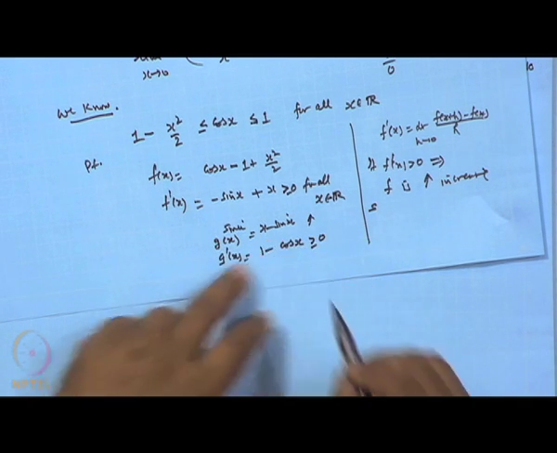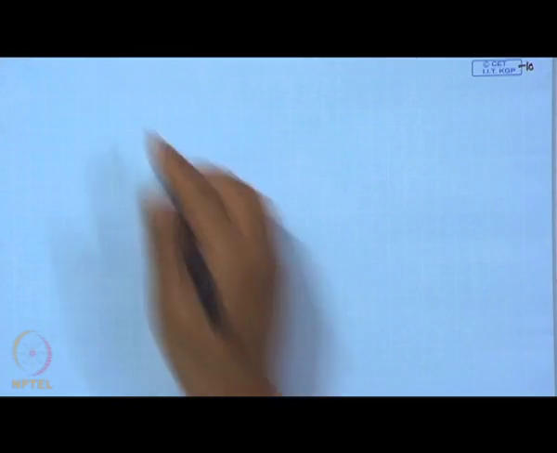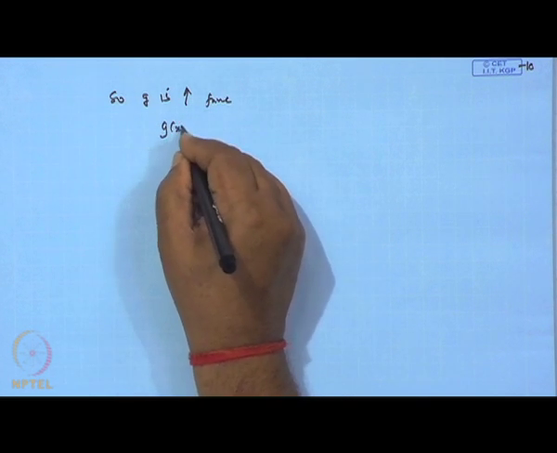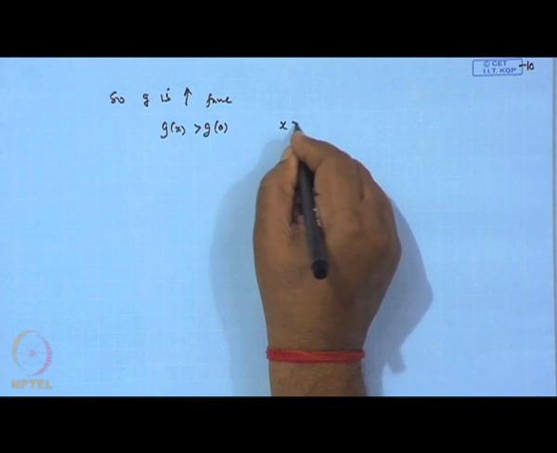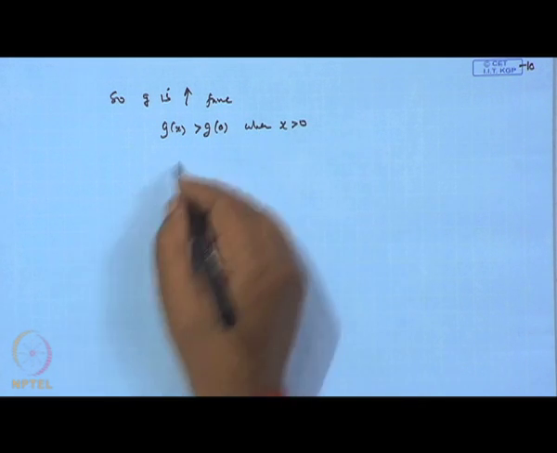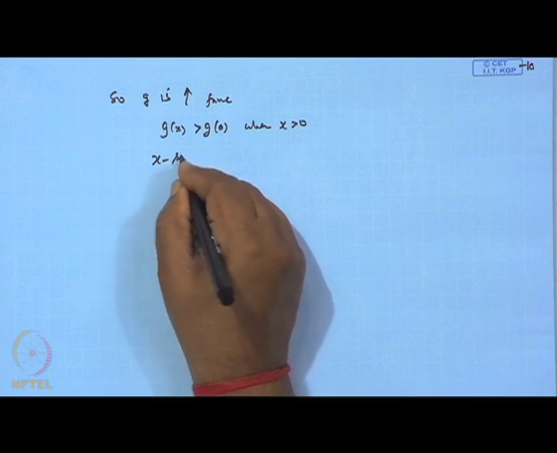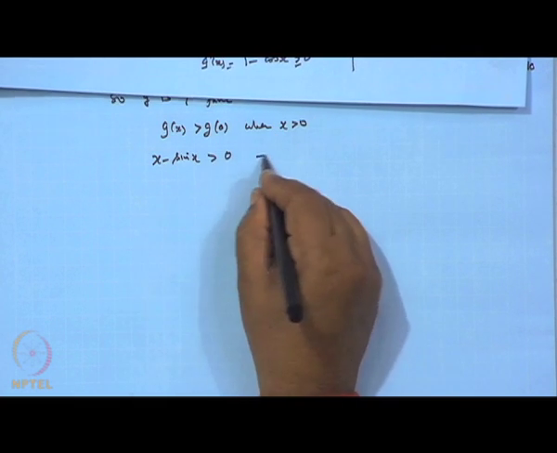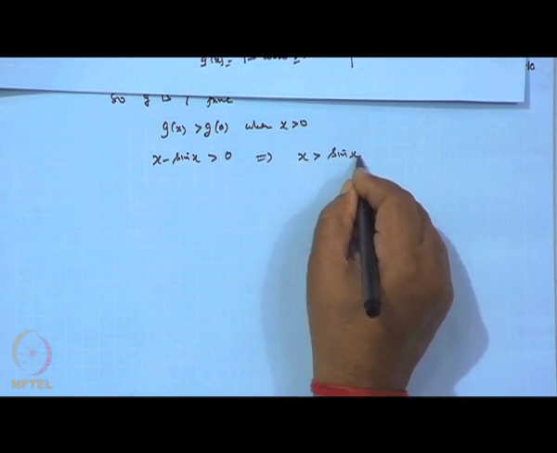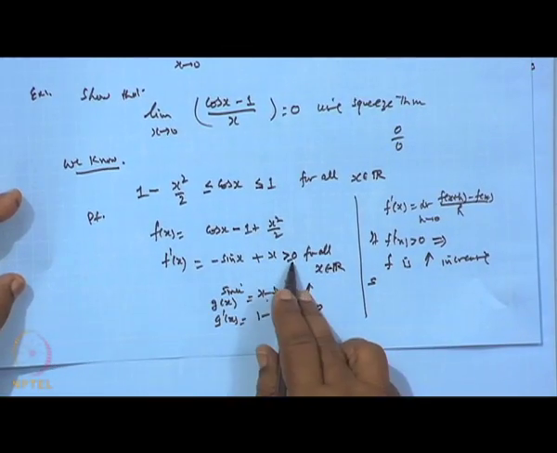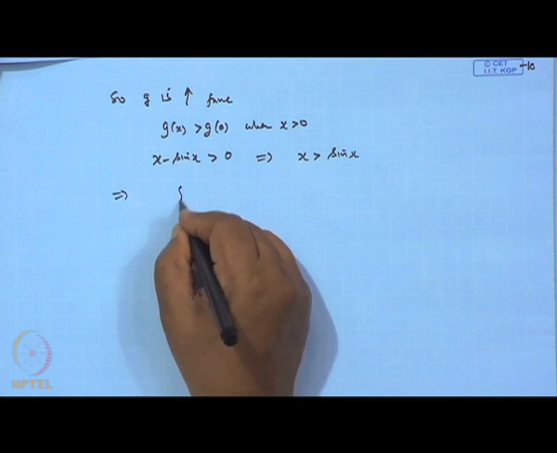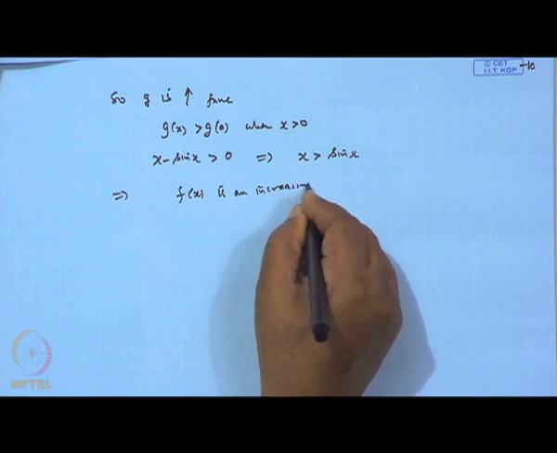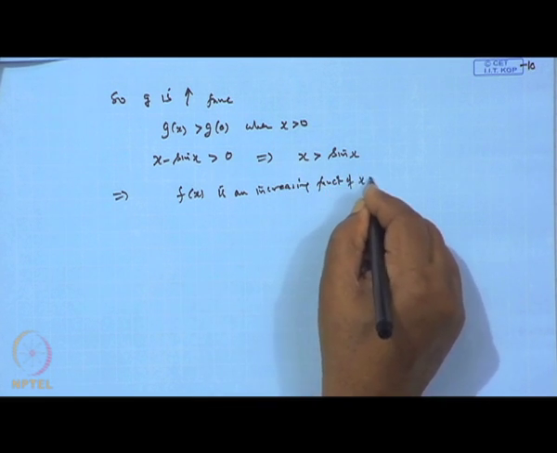So, once it is increasing, the value of g will be greater than g(0) when x is greater than 0. So, when x is greater than 0, we get x minus sin x is greater than 0, because the functional value g(0) is 0. So, this implies that x is greater than sin x. It means sin x will always be less than x. So, this is greater than 0. So, this implies the function f is an increasing function of x when x is positive.